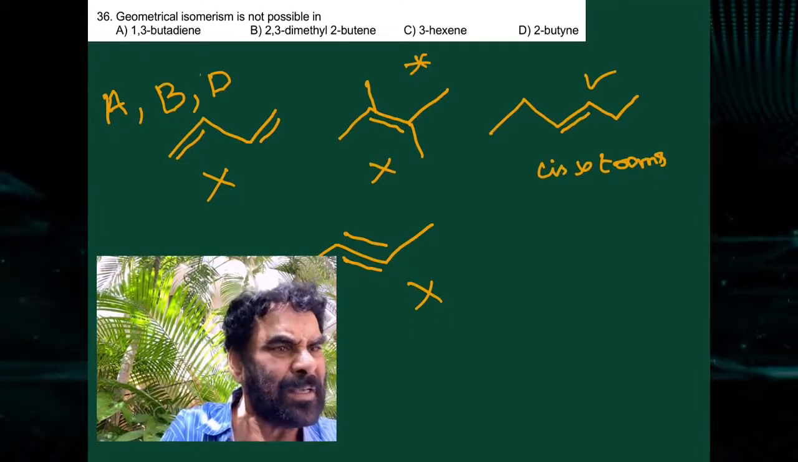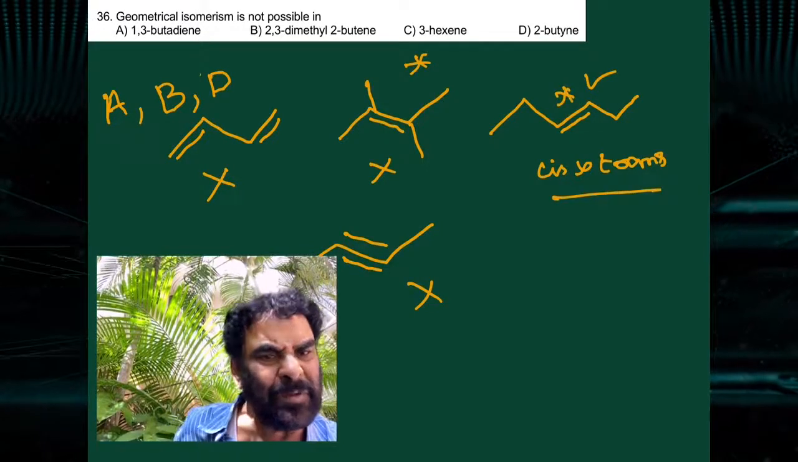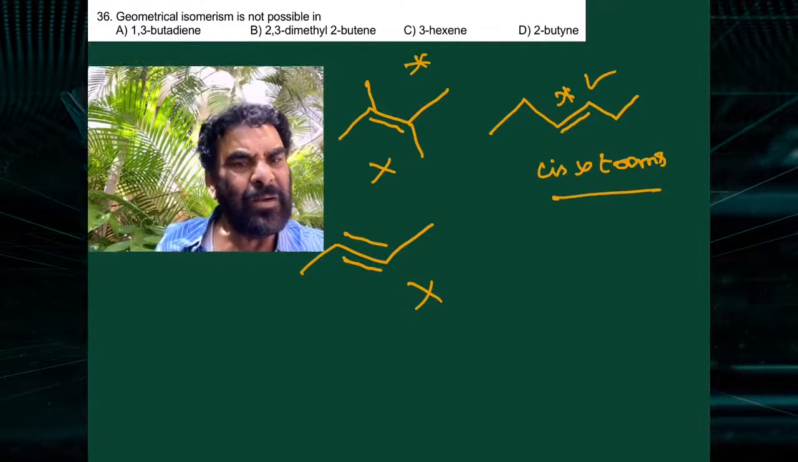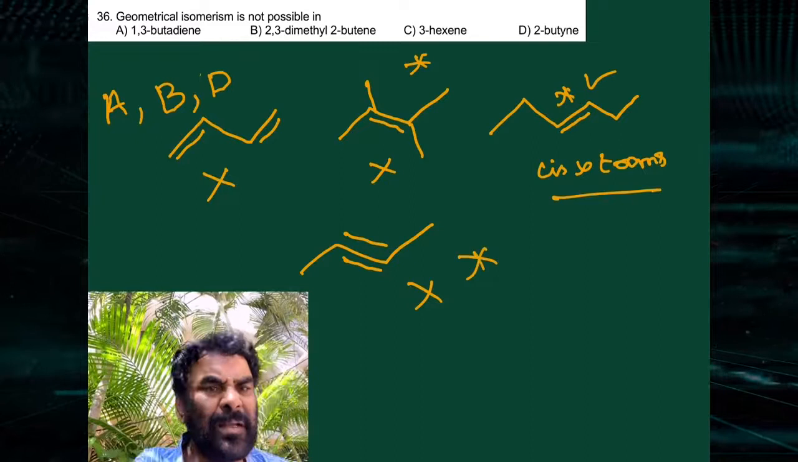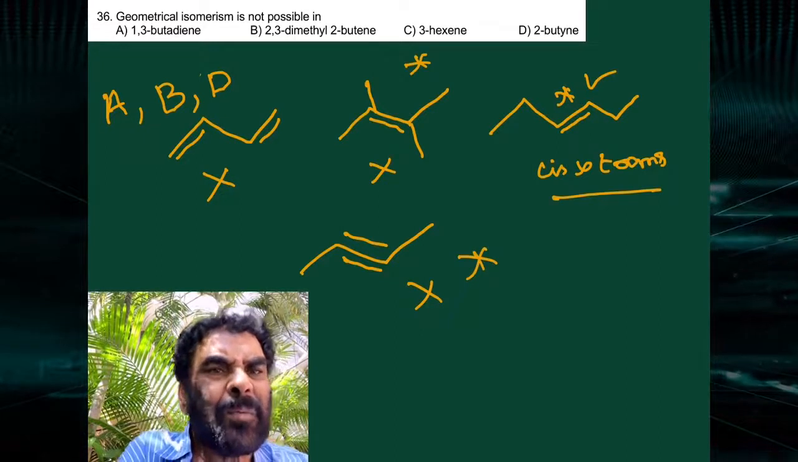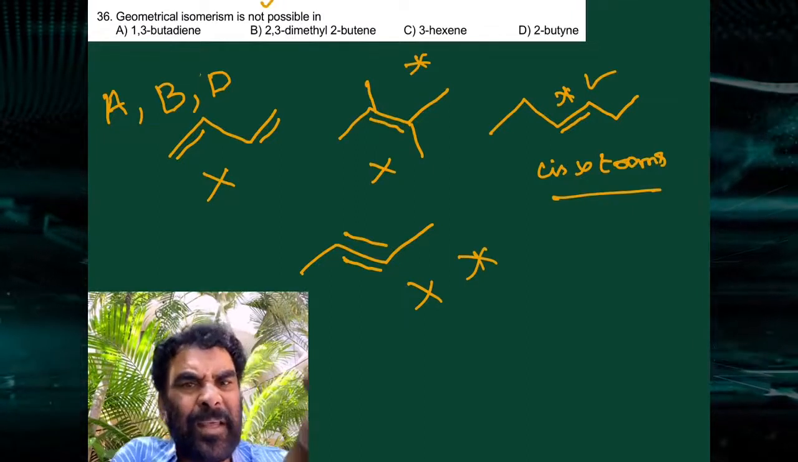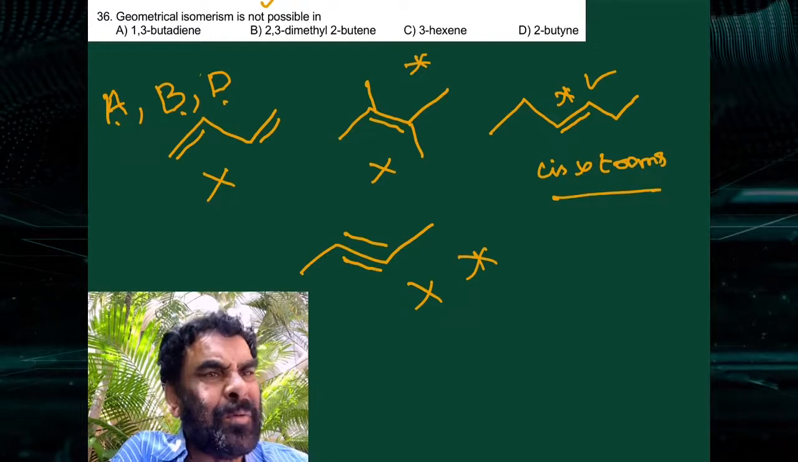3-hexene, properly substituted, a stereocenter on the double bond is present. Cis-trans is possible, so geometrical isomerism is possible. And in 2-butyne, in alkynes, it is not possible. Therefore it is not possible. He is asking for the not possible case. It is not possible in A, not possible in B, not possible in D, only possible in C.